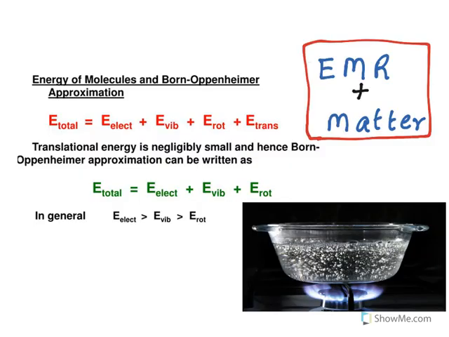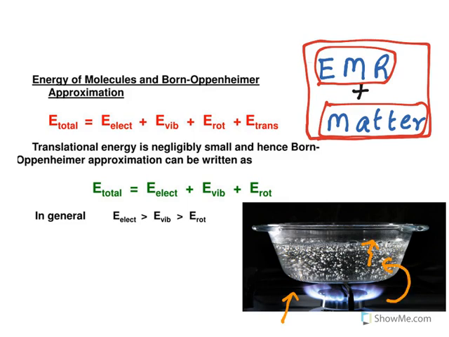Moving to the next one. Let us see what happens when electromagnetic radiation interacts with matter. Why does matter have to interact with electromagnetic radiation at all? Look at this example. When you heat water, what happens? Water boils up. What is happening? The thermal energy is increasing the kinetic energy of water, and that is what is giving heat. The molecular movement increases. So energy is absorbed by these molecules.